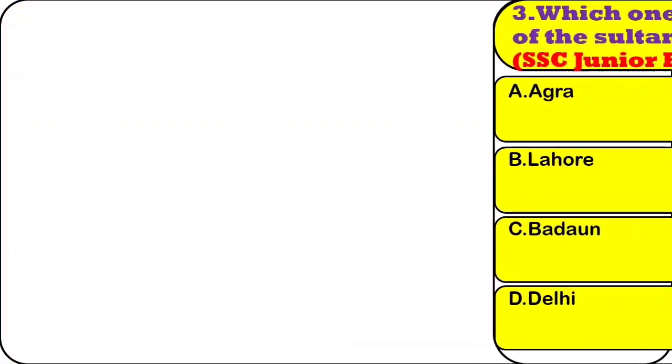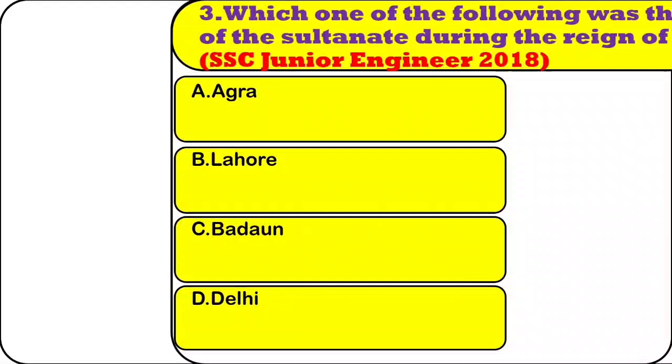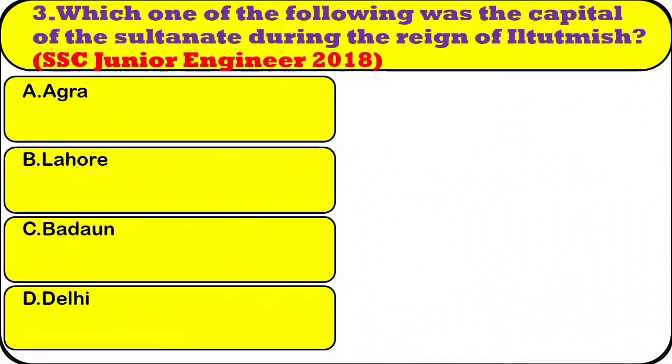Question number 3. Which one of the following was the capital of the Sultanate during the reign of Iltutmish? Option A. Agra. Option B. Lahore. Option C. Badaun. Option D. Delhi. The right answer is option D.